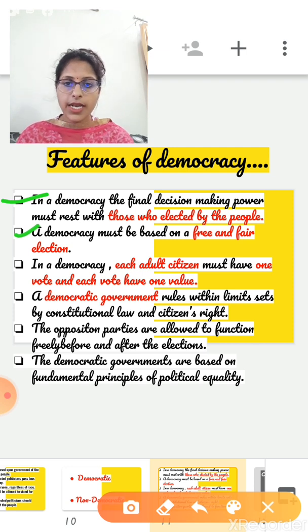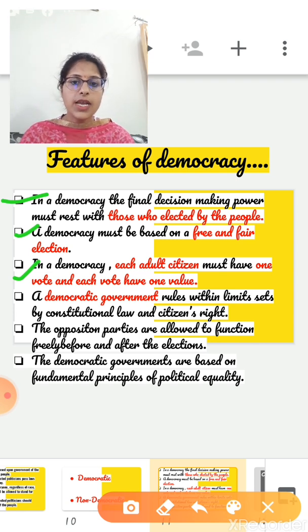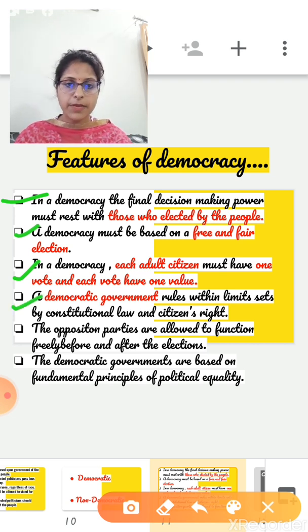Next, in a democracy, each adult citizen must have one vote and each vote has one value. Like in India or any democratic country, all the adult citizens have one vote and each vote has one value. Next feature of democracy, a democratic government rules within limits set by constitutional law and citizens' rights.